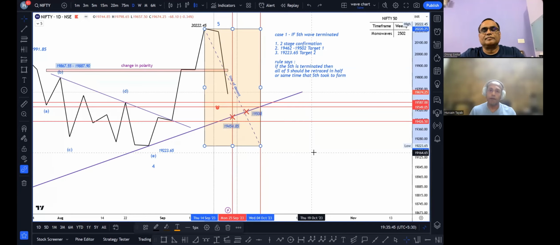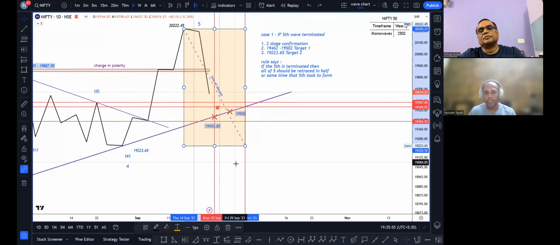We can form a bias. I am not saying that on Monday there will be a 300 point gap down. There is nothing that tells me to expect something like that. So 19,454 to happen on Monday. Again, we are only analyzing the information that we have on our chart. I'll show you why I've taken this point also.